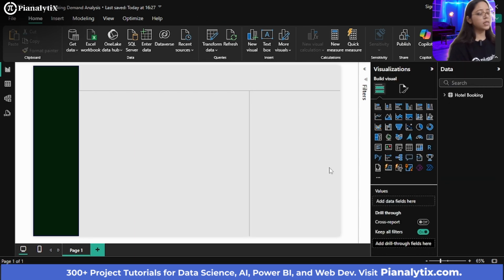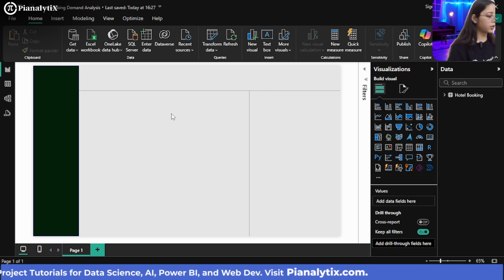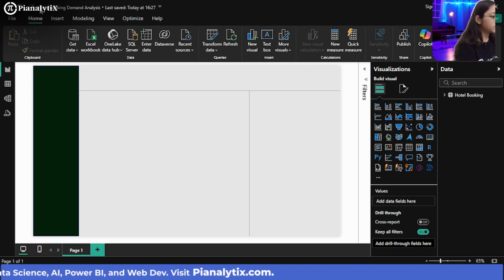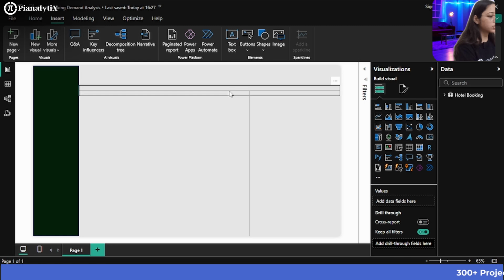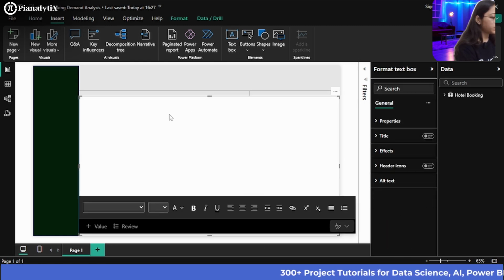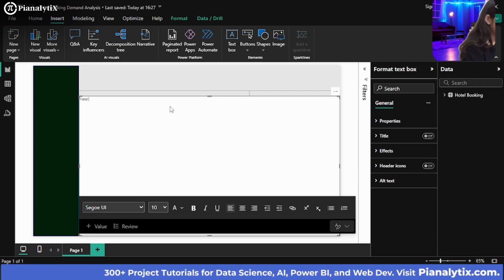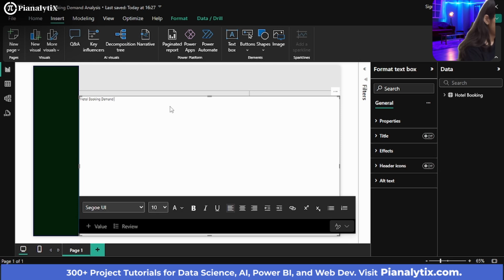So now you can see that this canvas has been divided into two partitions, or two subsections. Now we are going to write a title for our dashboard. We go to the Insert section and insert a text box. What you're going to write is the dashboard name: Hotel Booking Demand Analysis.